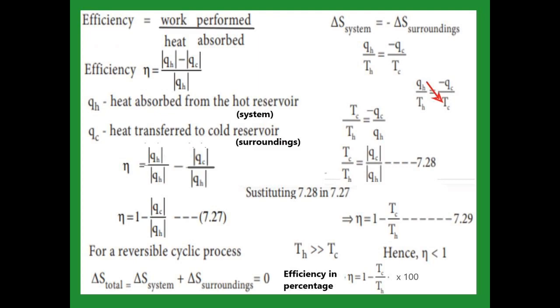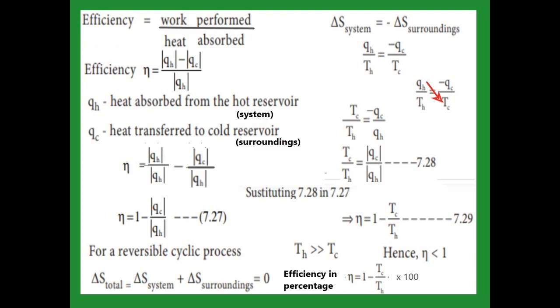For a reversible cyclic process, we know the total entropy change is equal to 0. So the system entropy change is opposite to the surroundings entropy change: system entropy change is equal to minus the surroundings entropy change.